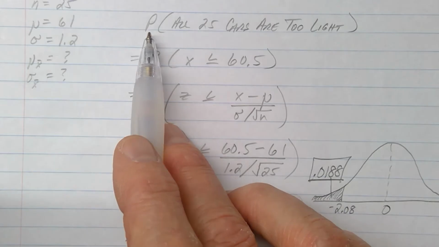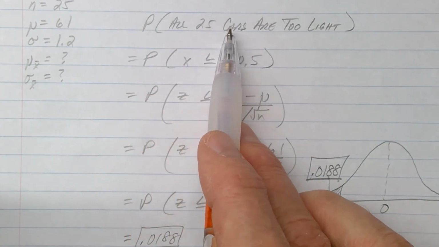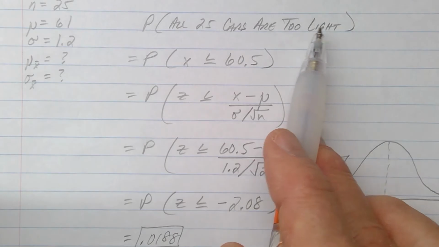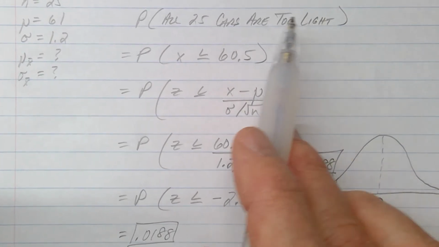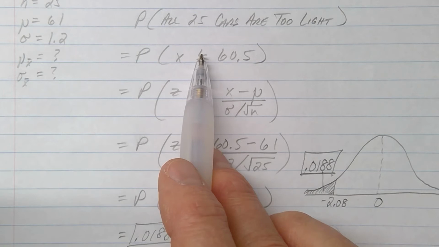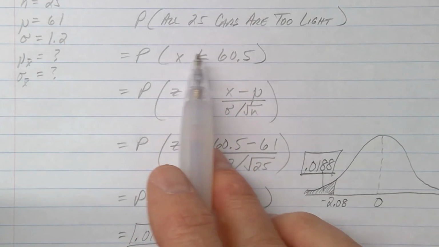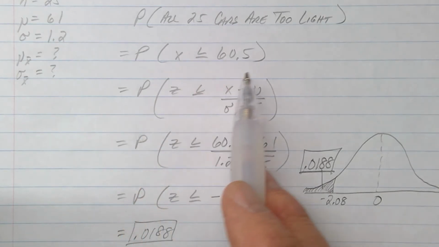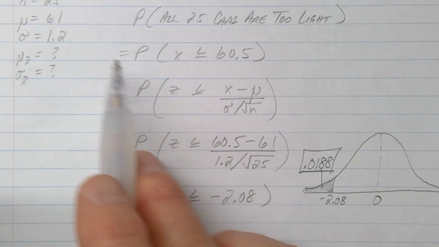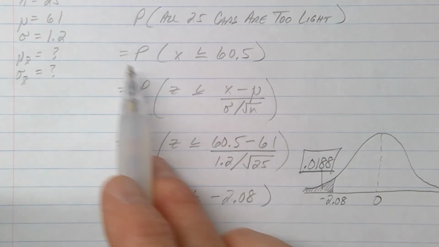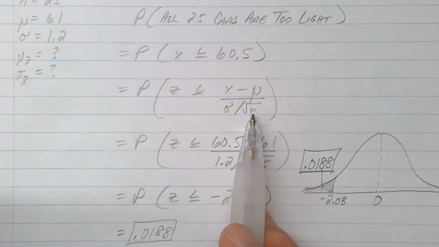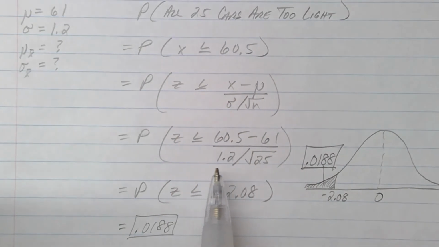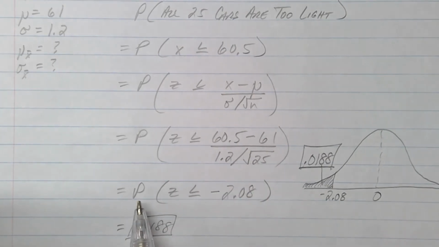So the question is basically, what's the probability that I weigh 25 cars and the average weight of all 25 is too light? All right, that shouldn't happen. So what's the probability that x is less than 60.5? That's the same probability. We're just weighing more cars. Change x to z, all right? So 60.5 is going to go in for x, 61 is going to go in for mu, 1.2 for standard deviation, but this time your n is going to be 25 instead of 1 because we're weighing 25 cars instead of a single car. So here's your substitution. It works out to the probability that z is less than negative 2.08.